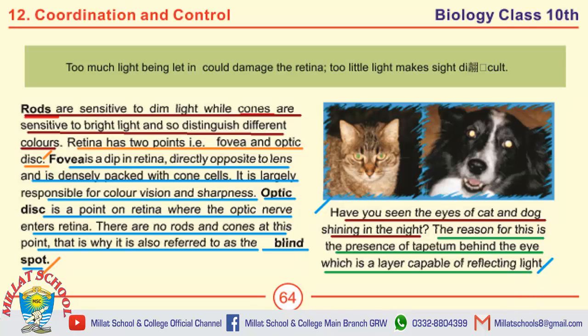Moving towards the important MCQs. Rods are sensitive to dim light. Cones are sensitive to bright light. Retina has 2 points. Fovea is a dip in the retina. Another MCQ on this page is the second name for optic disc is blind spot. Optic disc is a point on retina where the optic nerves enter retina. This is the last MCQ on this page.